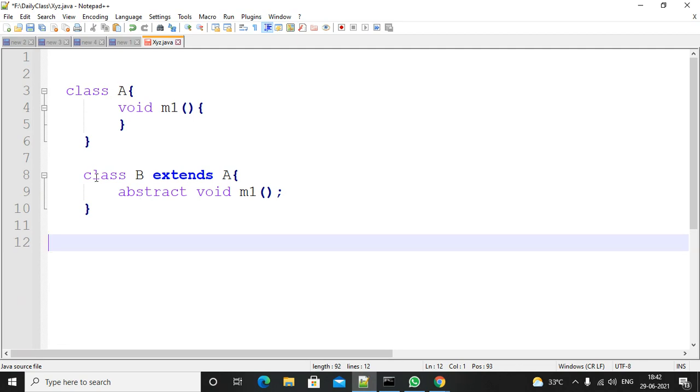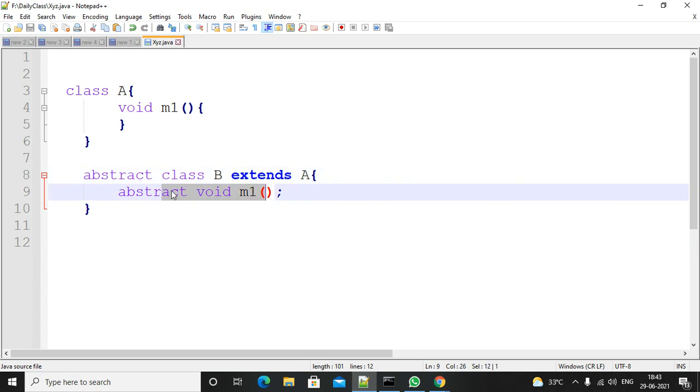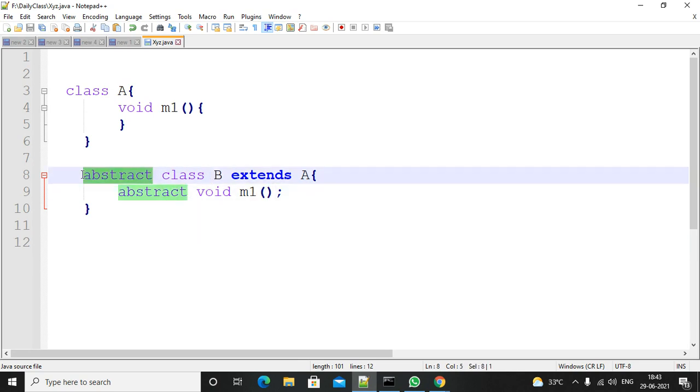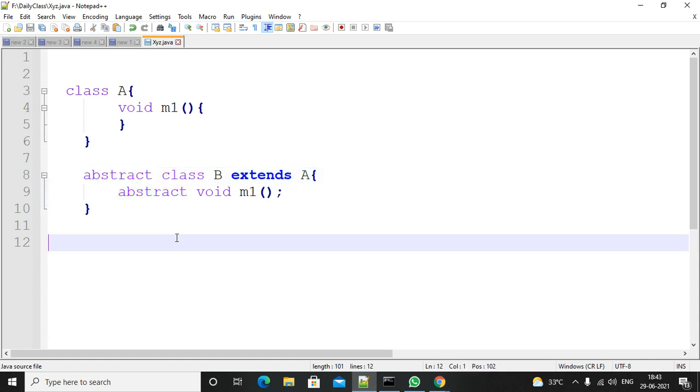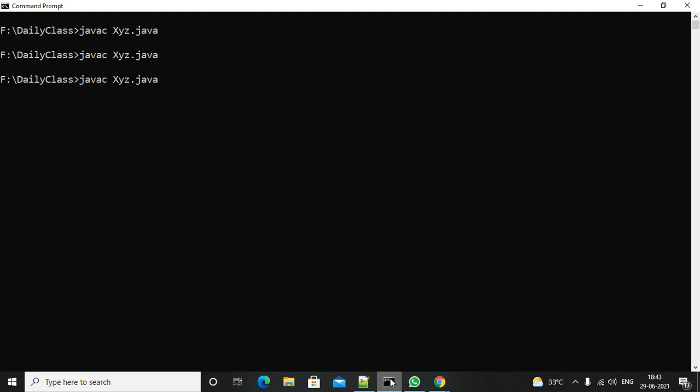In this case, maybe you will get an error that B class does not contain the M1 method. You can define the B class as an abstract class. So is this valid or not? If the B class contains an abstract method, then you must define B class as an abstract class. That is valid, so that's why I defined this as abstract. The question is, can we make a non-abstract method an abstract method? Yes, we can. You are not getting any compile time error.